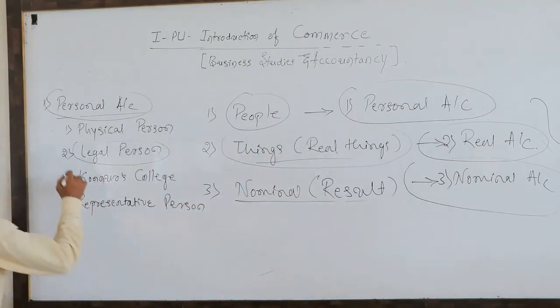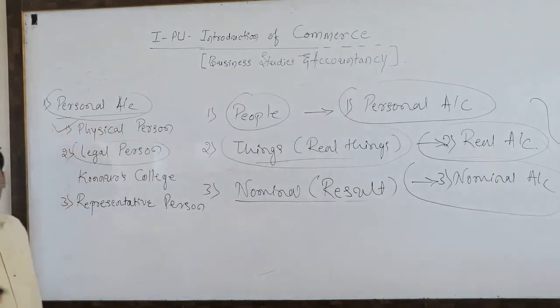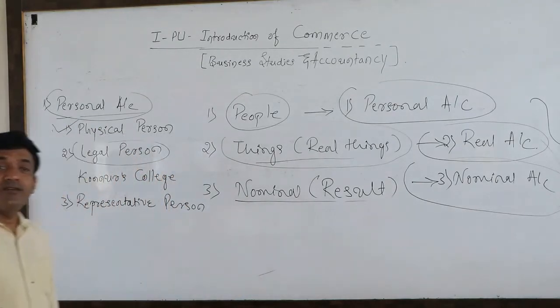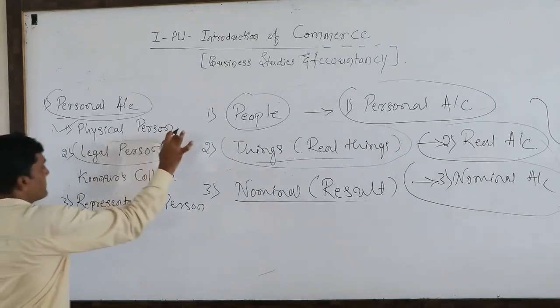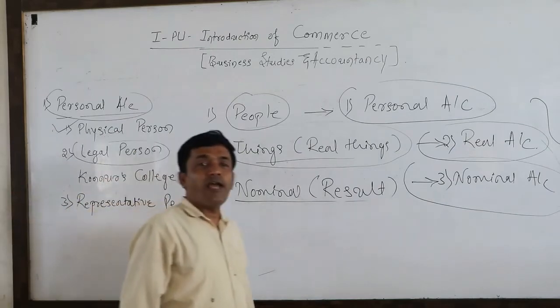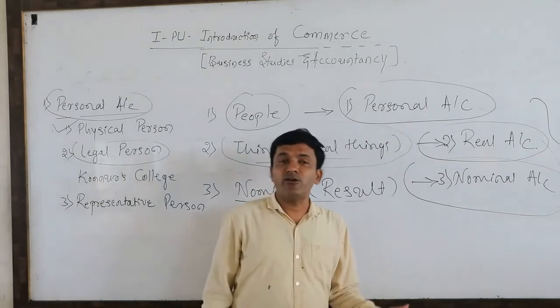Like this, we can classify this personal account. First, physical persons: I and you, we, Raju, Lata, Sudarshan, Kiran. These are examples of physical persons. As I said, legal persons are societies, colleges, educational institutions, public libraries, charitable hospitals.